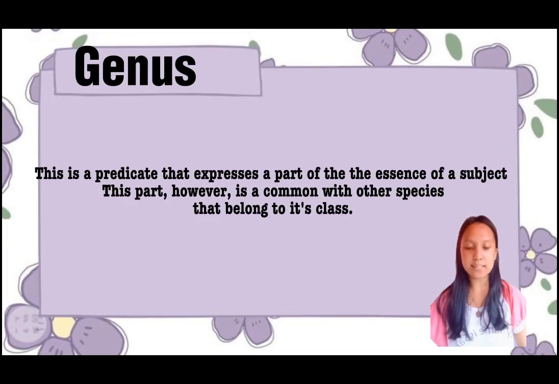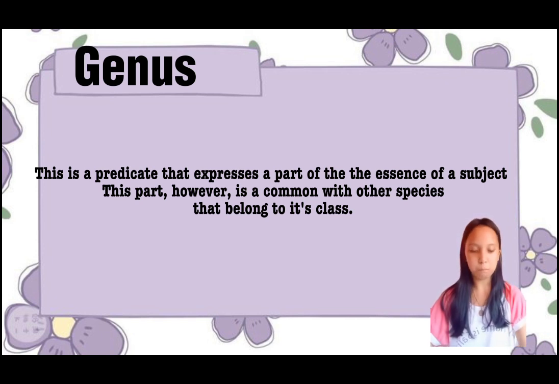The first one is genus. The plural form of genus is genera. This is a predicate that expresses a part of the essence of a subject. This part, however, is common with other species that belong to its class.